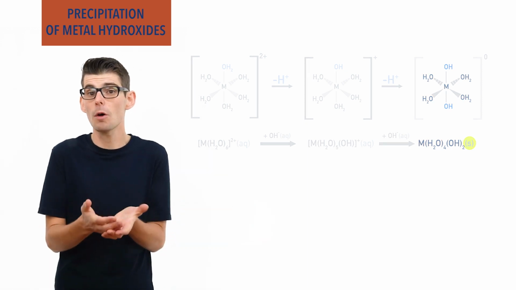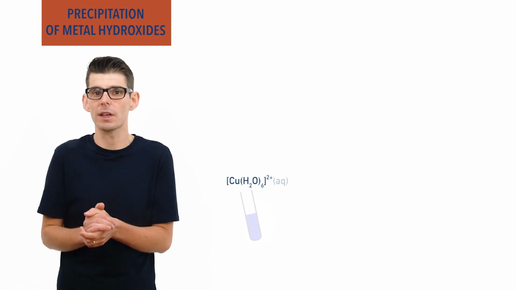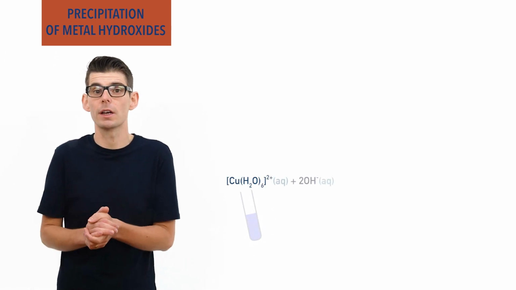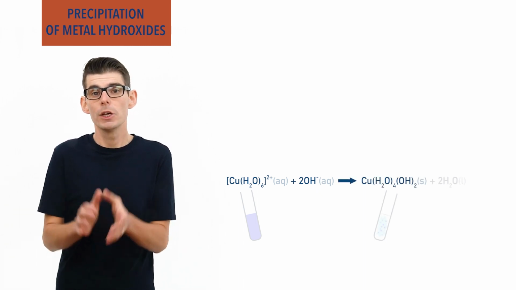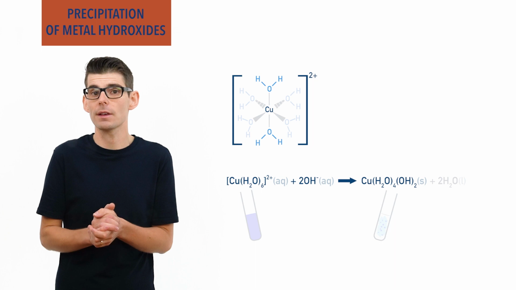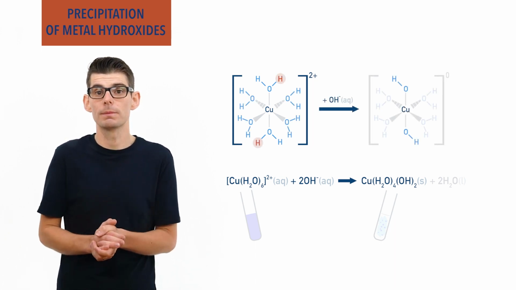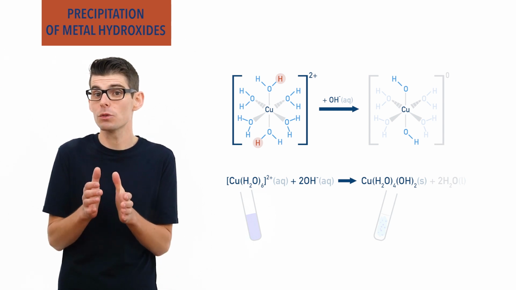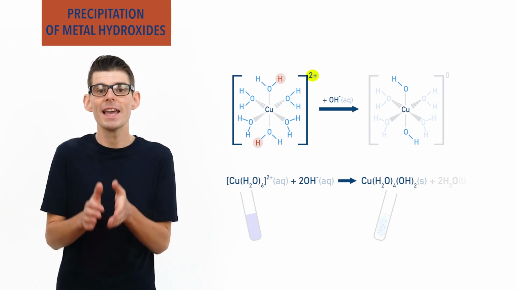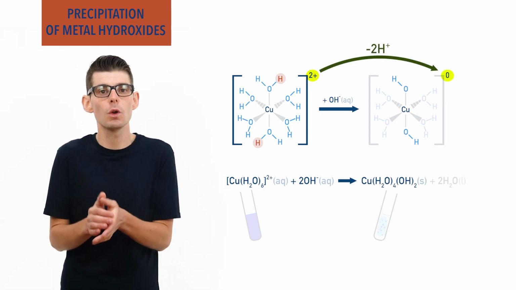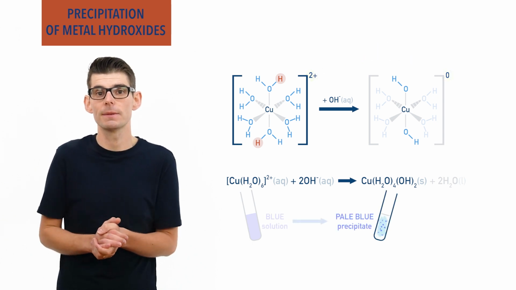For example, with the copper-2 complex we just looked at, the [Cu(H2O)6]2+ ion reacts with two hydroxide ions to form [Cu(H2O)4(OH)2]. Two water molecules in the complex ion lose a H+ ion, meaning they become OH groups. As the complex ion had an original charge of 2+ and lost two H+ ions in the reaction, it ends up neutral and can no longer remain dissolved in solution, meaning it becomes a solid precipitate.